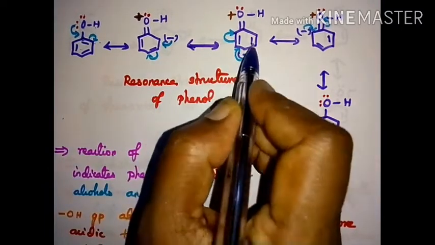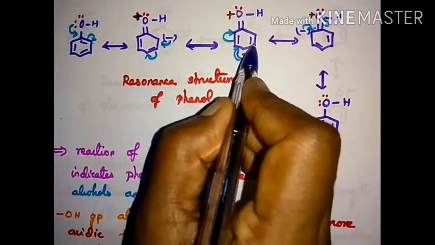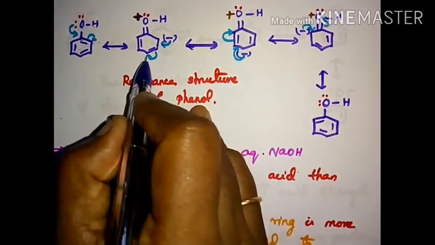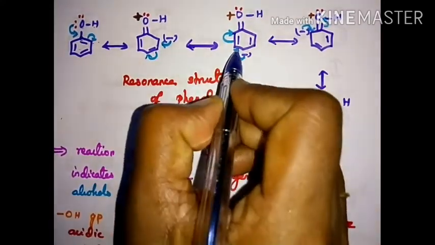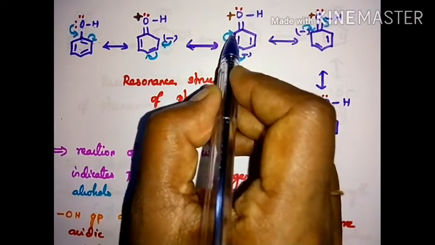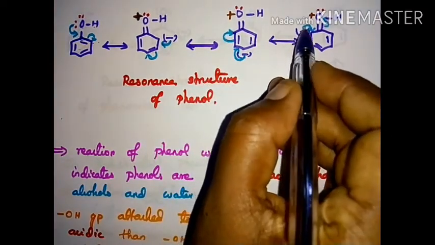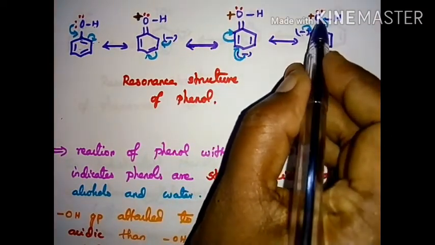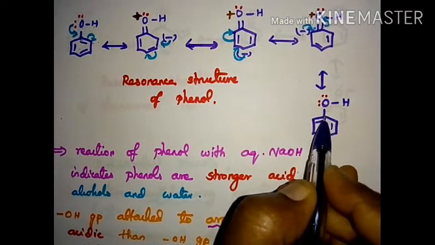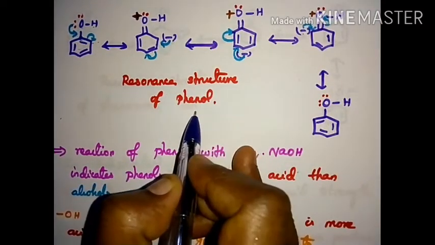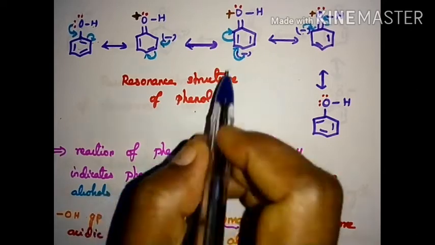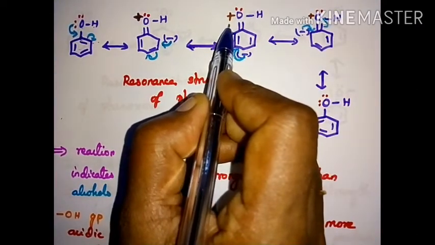Now this comes inside and this bond comes to this carbon. Now the transfer of this minus here, this bond comes to this carbon, and now this minus comes here and the bond goes. So we get the same phenol. This is the resonance structure of phenol. Find that oxygen carries which sign? Plus sign.